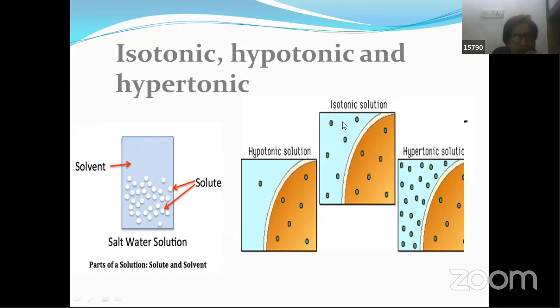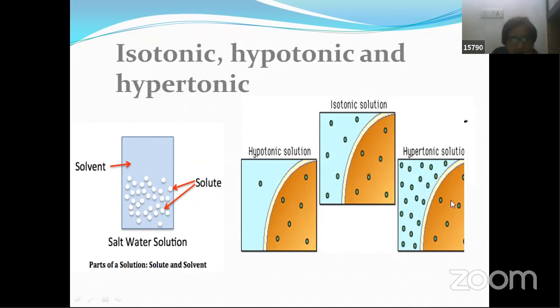Now, let's talk about the second. What is this second picture or second solution here? You can see this same solution we have taken, but when you see the number of solute molecules here, we have 1, 2, 3, 4, 5, 6. Six solute particles are present. Even in the other solution also 1, 2, 3, 4, 5, 6. Six solute particles. That means in both the solutions, the concentration of solute is the same. So when such solutions exist where the concentration is the same or equal, we call such solutions isotonic with each other.